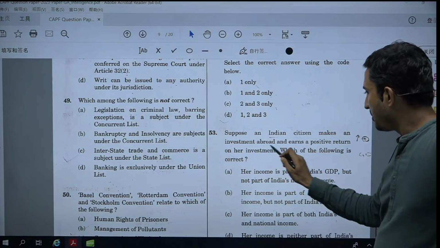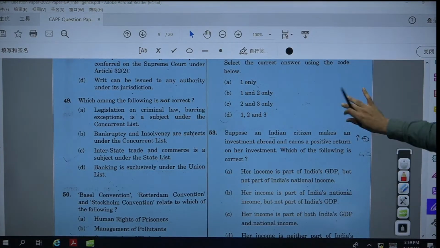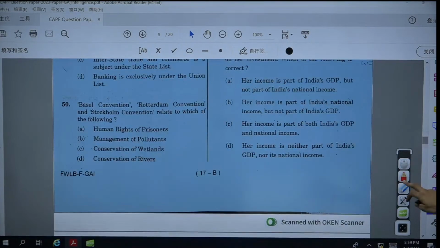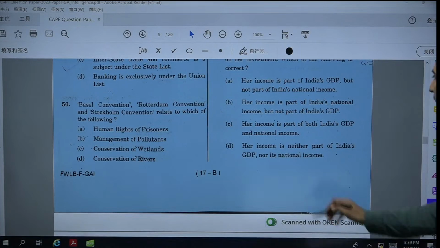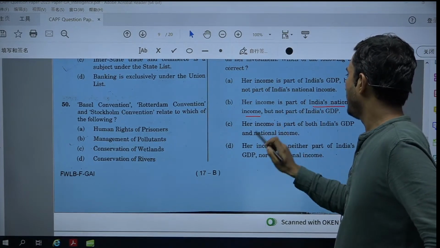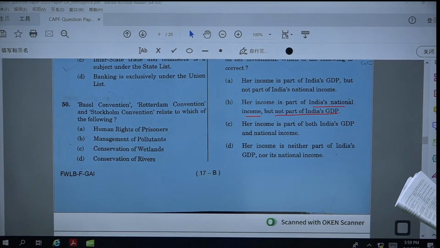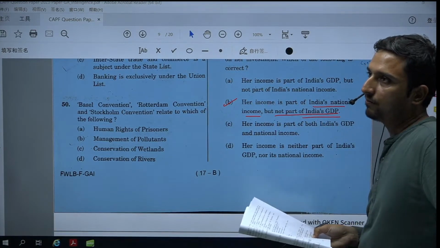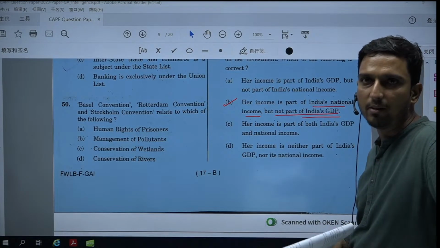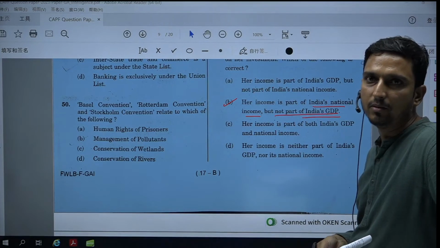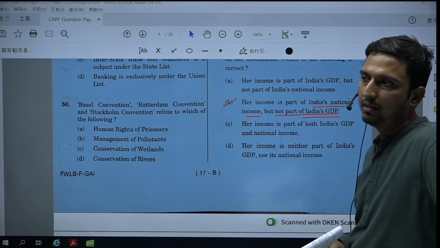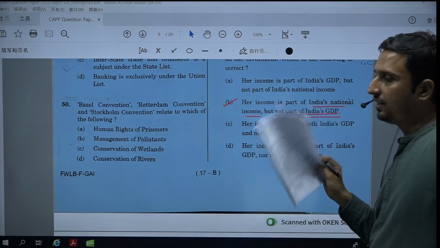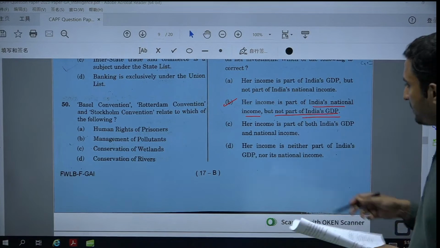Yes, it will become part of Indian national income, but it will never be part of Indian GDP, because income earned in a foreign country like the US or UK is considered in national income but not in GDP, as the contribution goes into the GDP of America or the UK, where she is doing the investment. So the right answer would be B.